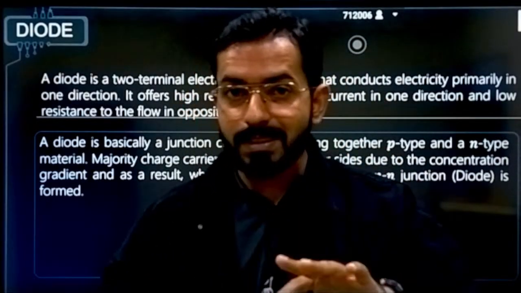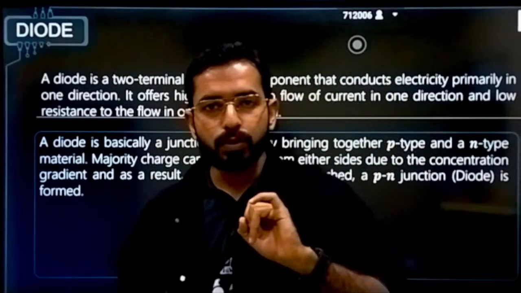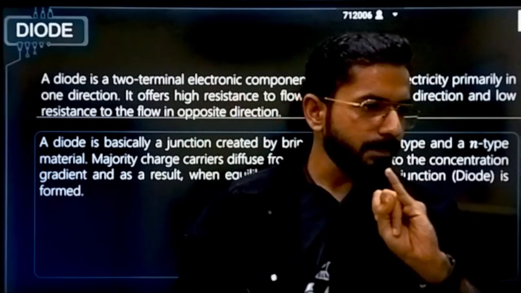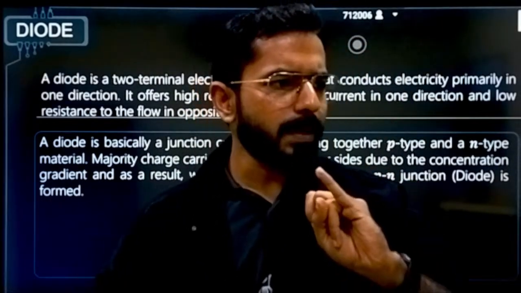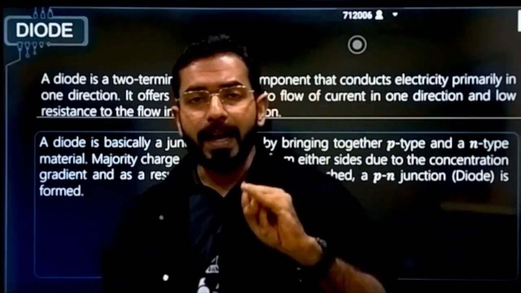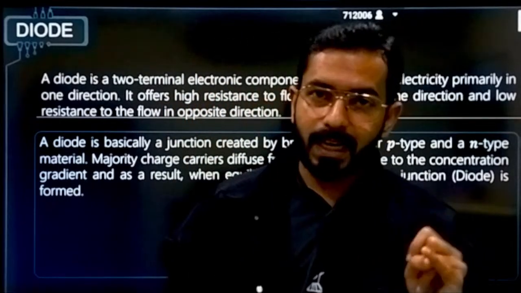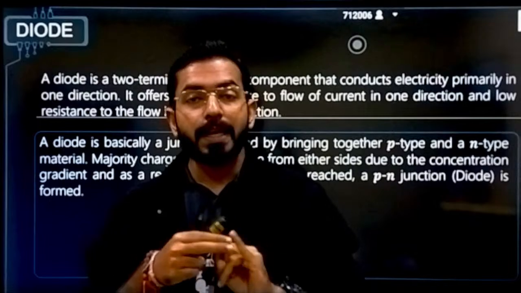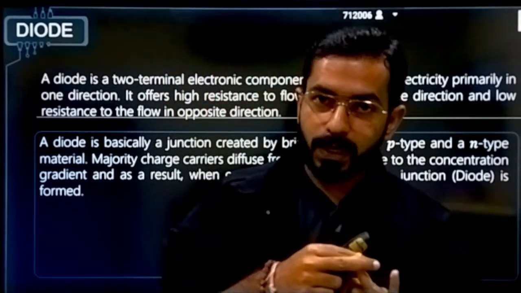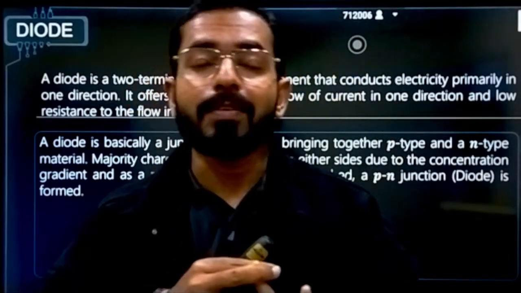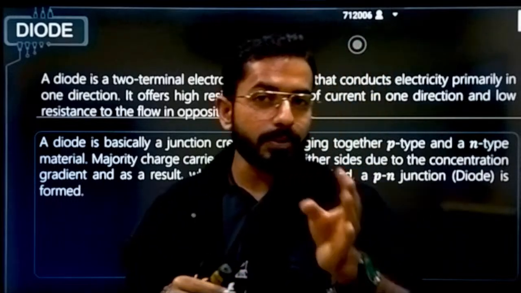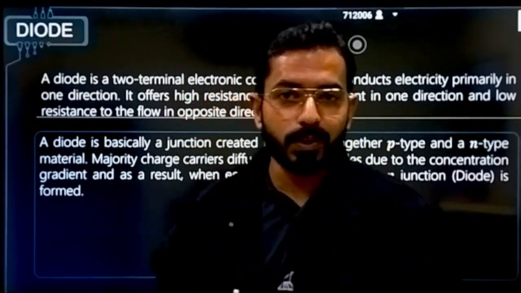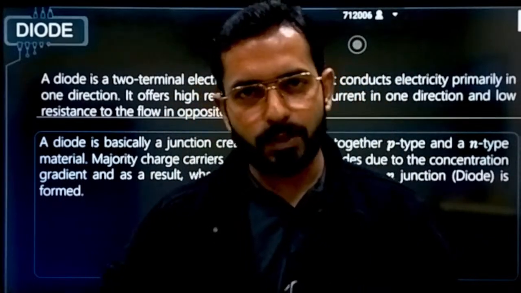Now extrinsic semiconductor also has two types. What were those two types? Tell me. What was the first type of semiconductor? N type semiconductor, in which pentavalent impurities were added. Correct? Yes or no? Second type was what? P type semiconductor, in which trivalent impurities were added, where the concentration of holes was greater than the concentration of electrons. This was the case for P type.